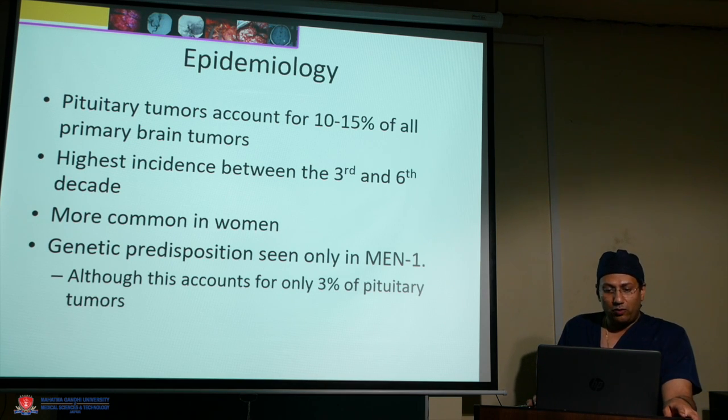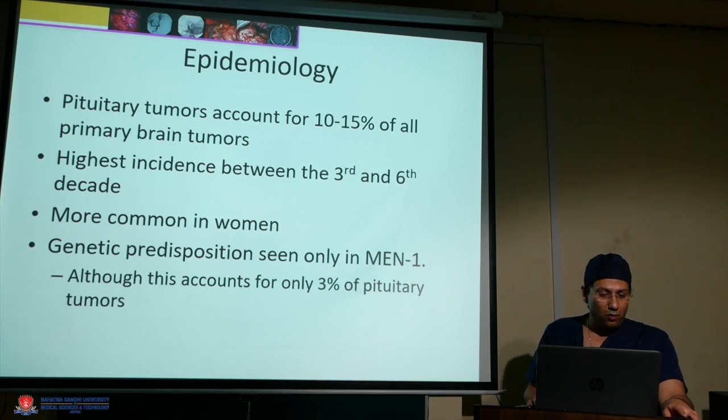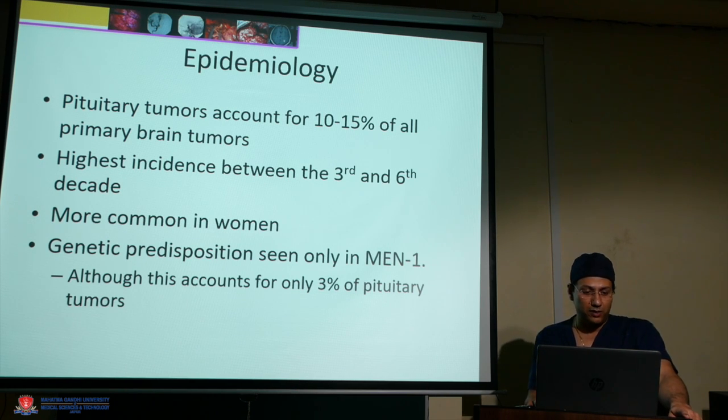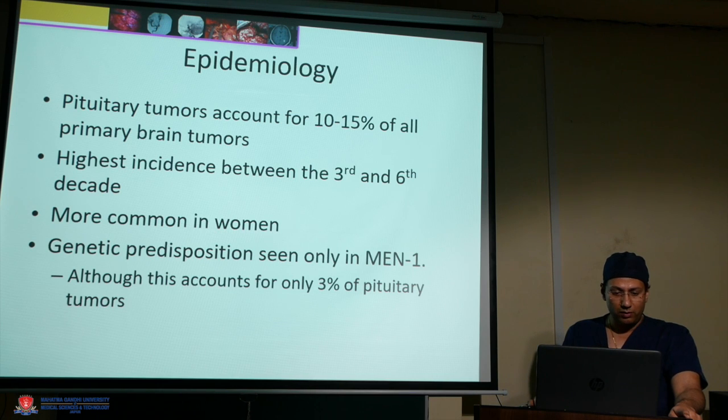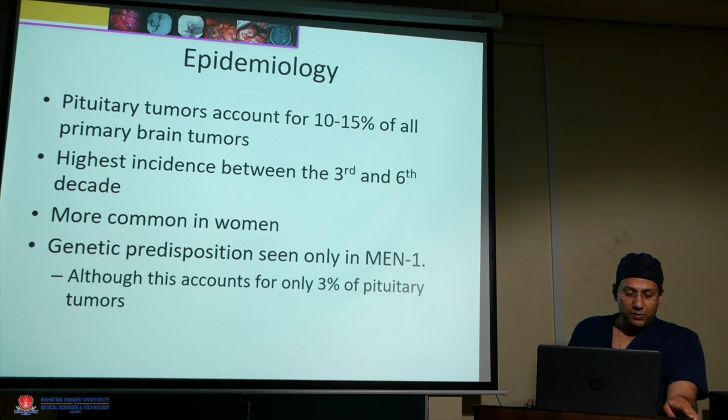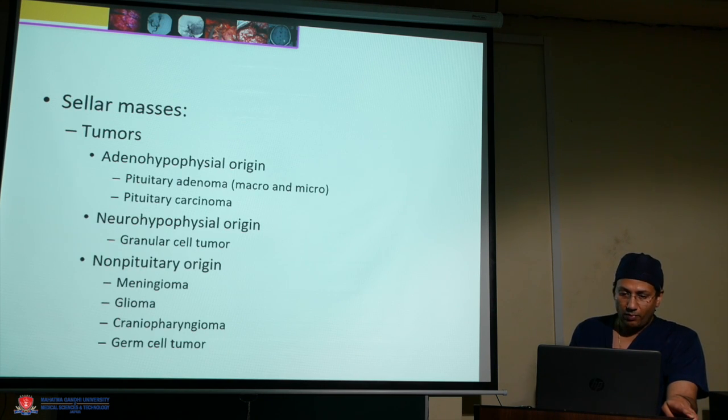Epidemiology: pituitary tumors account for 10 to 15% of all primary brain tumors. The highest incidence is between the third and sixth decade of life. It is more common in women. Genetic predisposition is seen only in MEN1, although this accounts for only 3% of pituitary tumors.